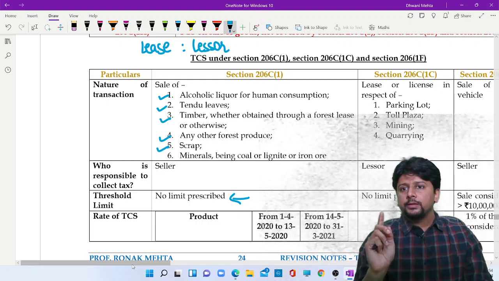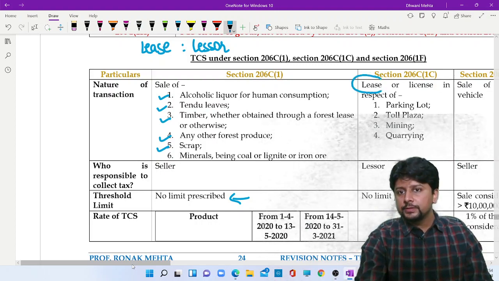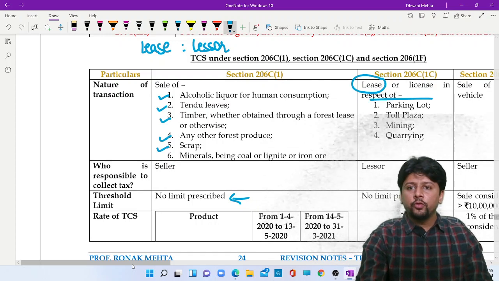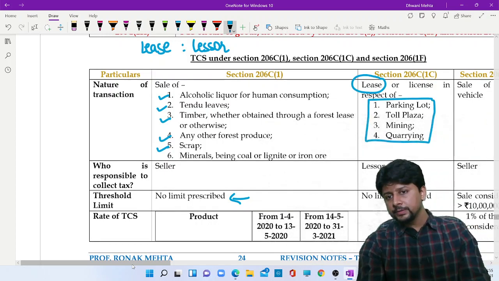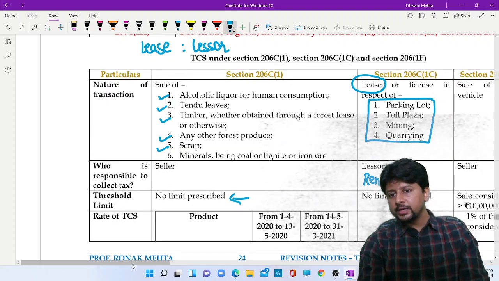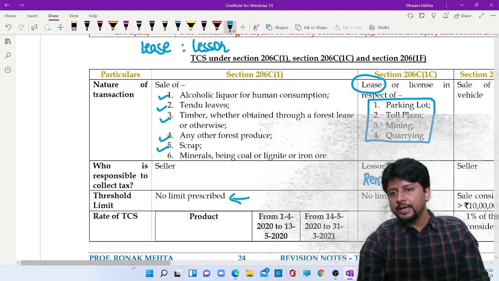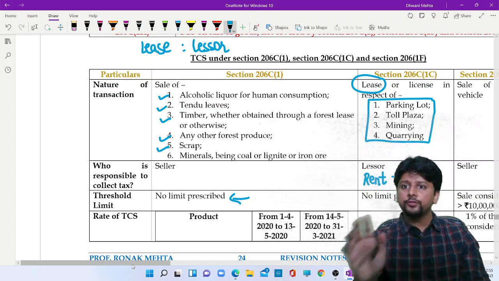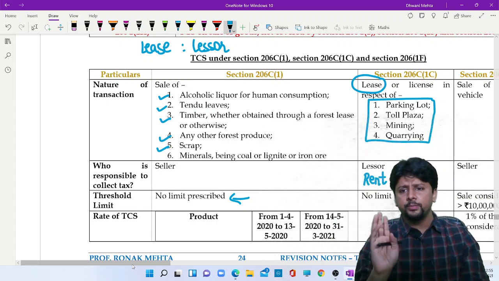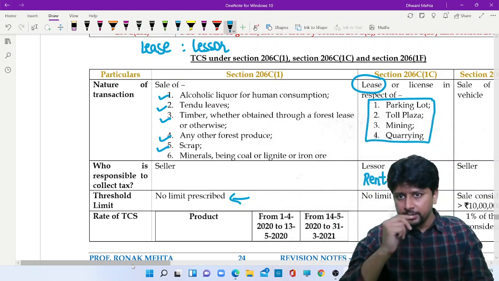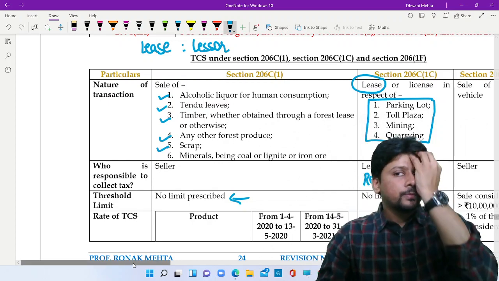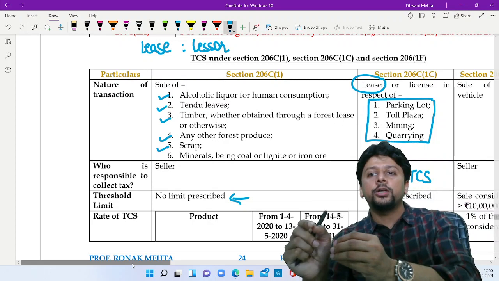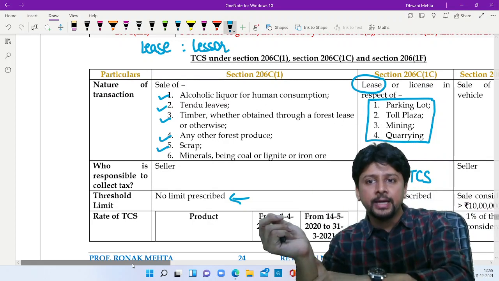If the transaction is a lease, then if these four assets are given on lease, the lessor will collect the lease rent and will collect the TCS at the rate of 2%. Reduction is available here. The COVID relief is available. The person who is paying the TCS will take a credit of this TCS from his income tax liability.